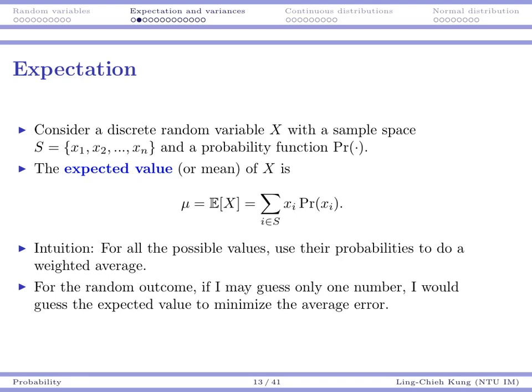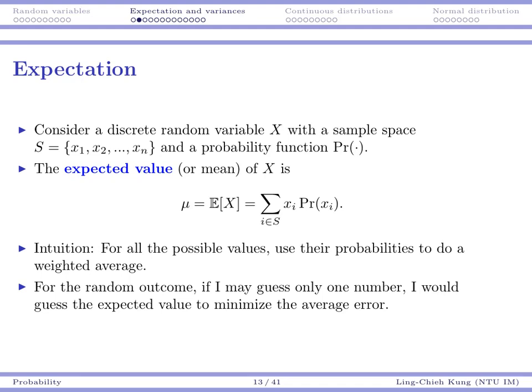Okay, so suppose that we have a discrete random variable x, and the sample space is x1, x2, and so on up to xn, and we have a probability function that is given to us. So we know the probability for each value to occur. Then we define the expected value, or mean, or expectation of x to be the following. We use the notation mu to denote the expectation of x, or we use this expectation function, capital E with a script. Okay, then we use this expectation of x to be this one.